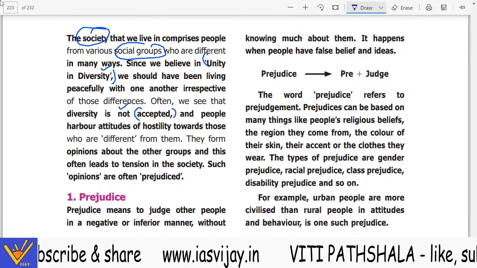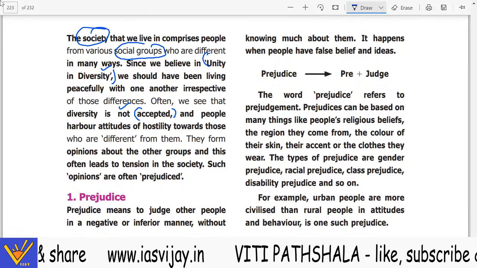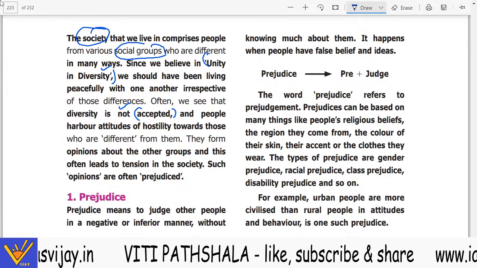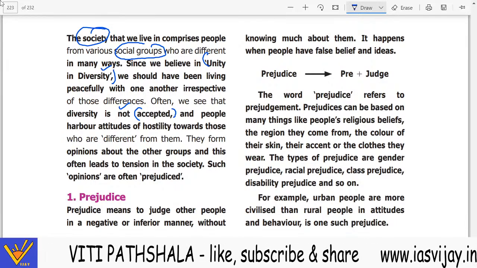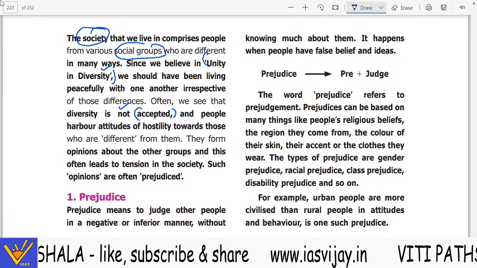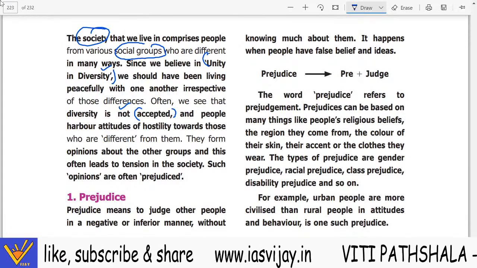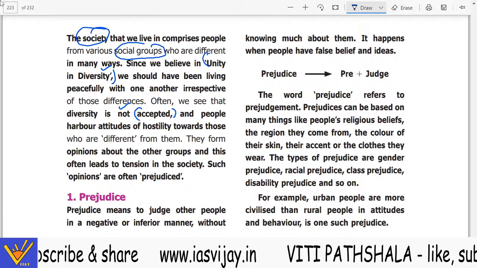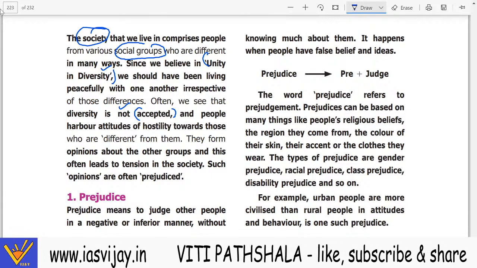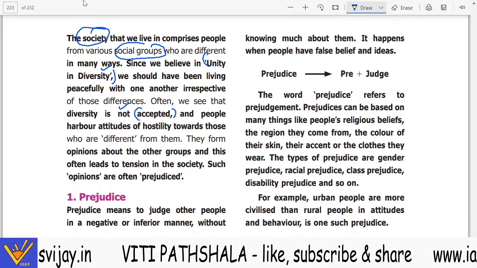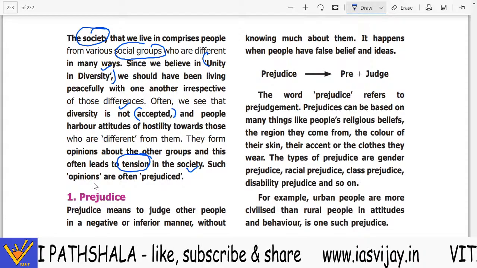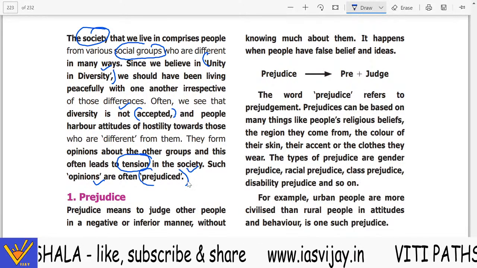Now they form opinions about the other groups and this often leads to tension in the society. For example, if I belong to X group, I would be thinking about the Y group. That would be a prejudice, or my opinion towards the other group. Various factors are responsible for shaping my views about the other group. Such opinions are often prejudices.